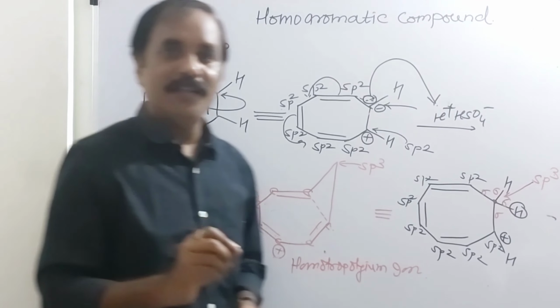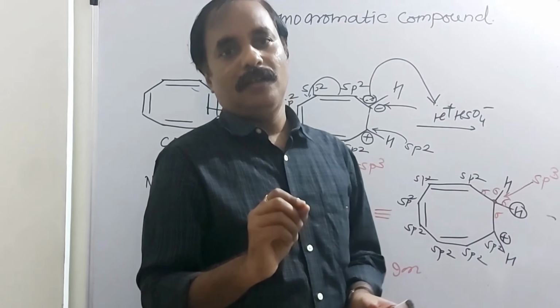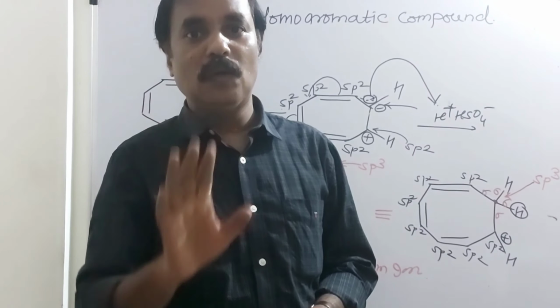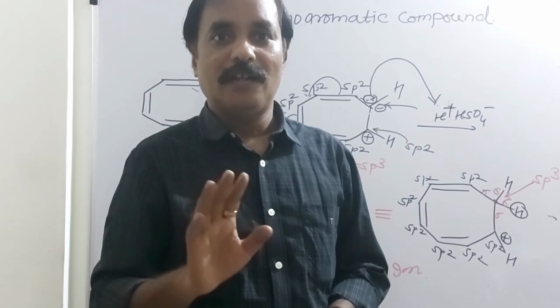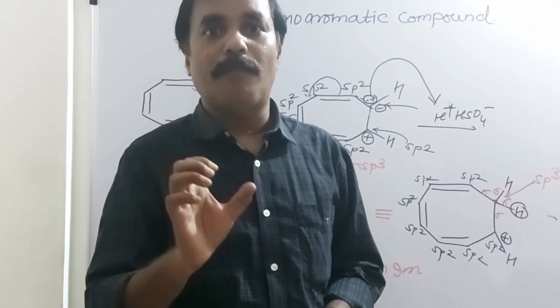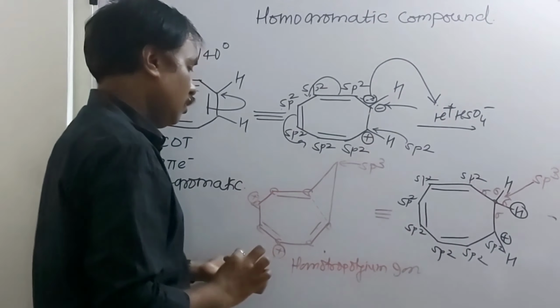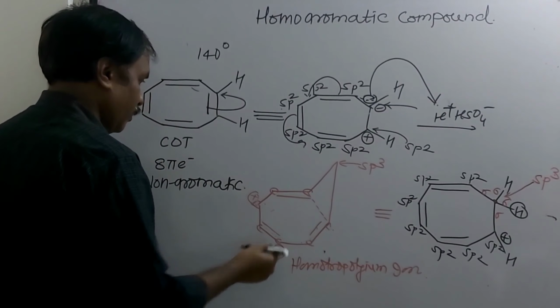And we know that when there is a complete migration of charge, when there is a continuous delocalization of charge, complete delocalization, isn't it? And here one carbon atom is out of plane, above the plane here. So this compound is said to be what? Homoaromatic. This is said to be homoaromatic.